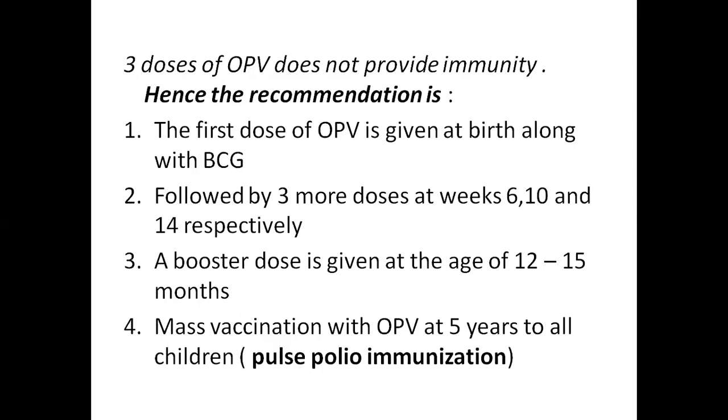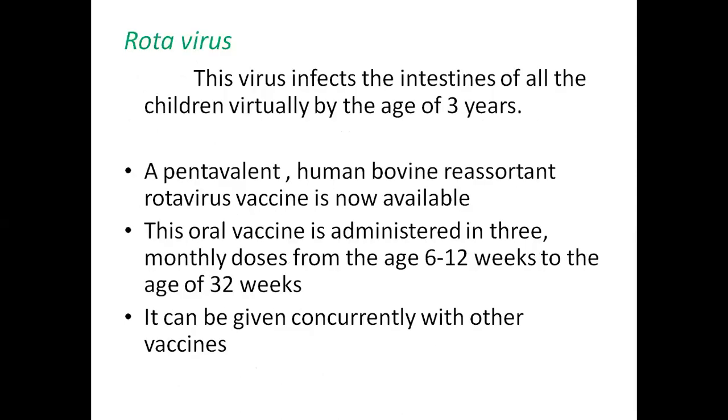Pulse polio immunization is a campaign established by the government to eliminate polio by vaccinating all children who are less than 5 years against polio. Coming to rotavirus. This virus infects the intestines of virtually all children by the age of 3 years. A pentavalent human bovine reassortant rotavirus vaccine is now available.